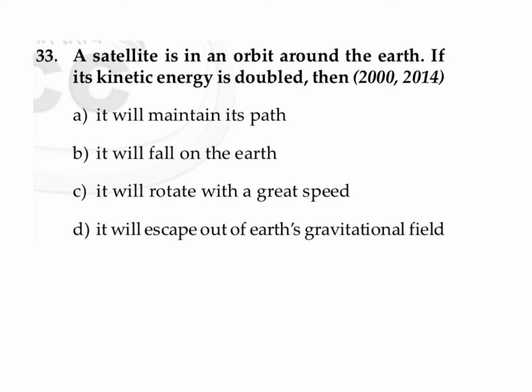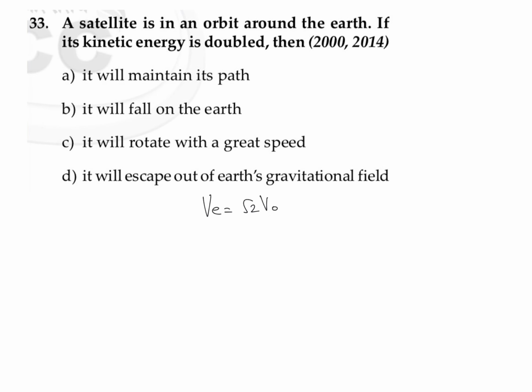A satellite is in an orbit around the Earth. If its kinetic energy is doubled, we know that its escape velocity is nothing but root 2 times its orbital velocity. So kinetic energy is doubled. That means we can consider that initial kinetic energy was, let's say, half m v naught square.